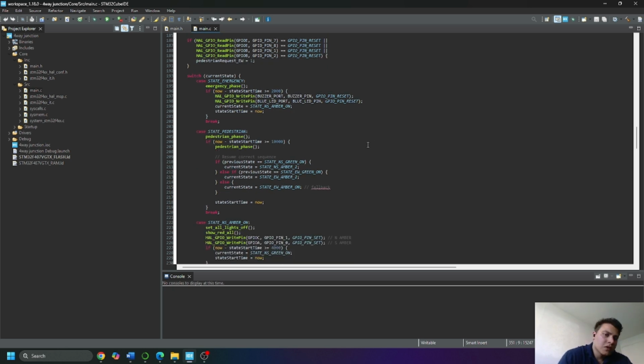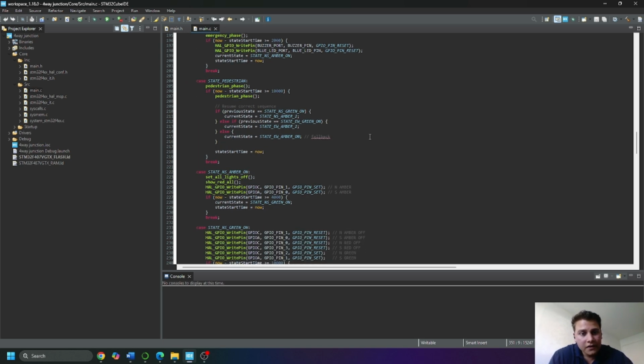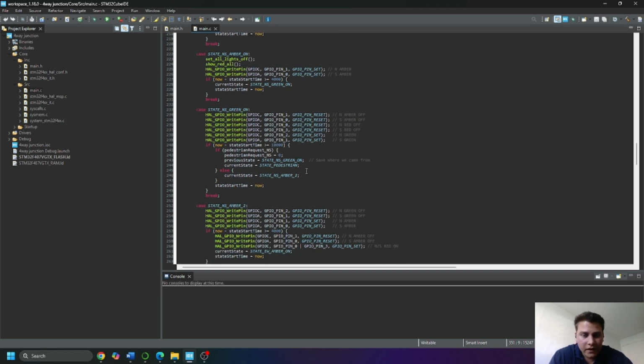So we have a case statement block here where we have different states for everything. And the way I coded it is only when it's green for the traffic light, only then the pedestrian can press their button so the pedestrian state starts.